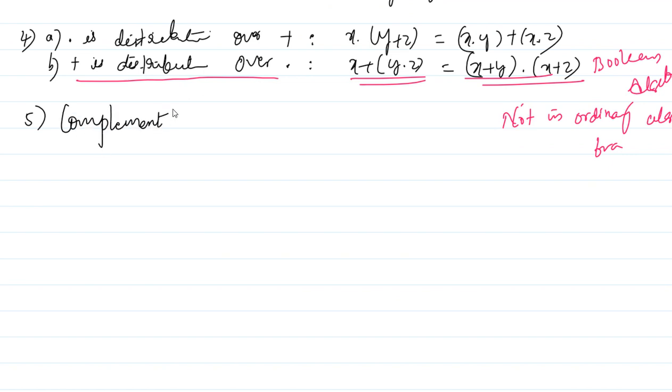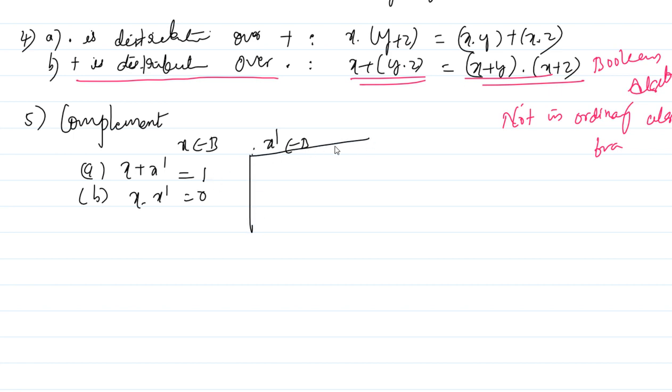Complement in the sense that, for example, every element x belongs to B, the other element x prime also belongs to B. It simply means that complementation for A is x plus x prime equals 1, and the complement for B is x dot x prime is always 0. How to understand this now? You take one example for this. You can take the value of x as 0 or 1, whatever you wish.